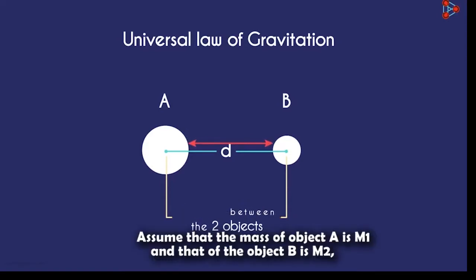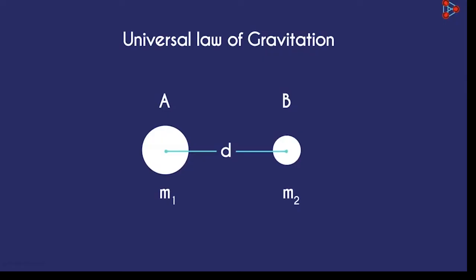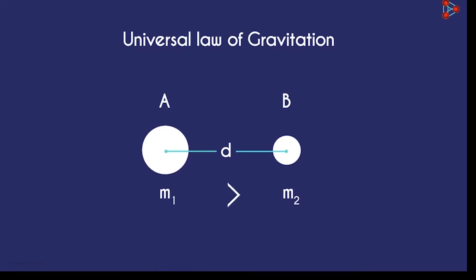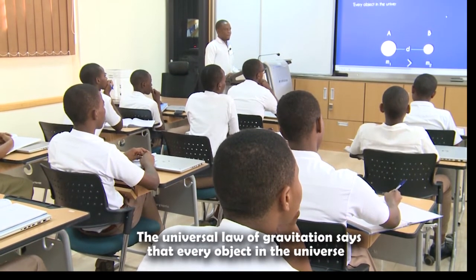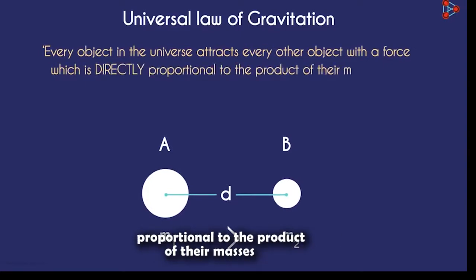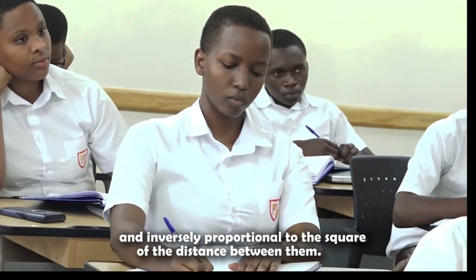Assume that the mass of object A is m1 and that of object B is m2. As object A is bigger, let's assume m1 to be bigger than m2. The universal law of gravitation says that every object in the universe attracts every object with a force which is directly proportional to the product of their masses and inversely proportional to the square of the distance between them.